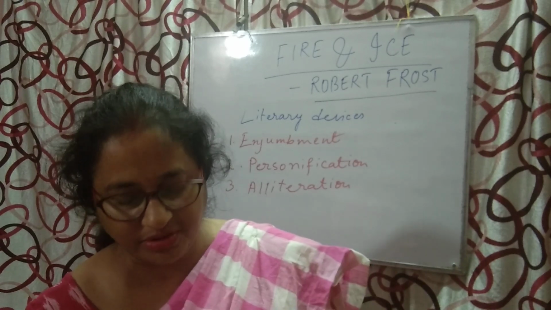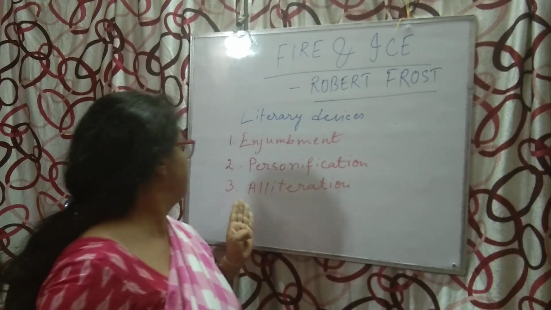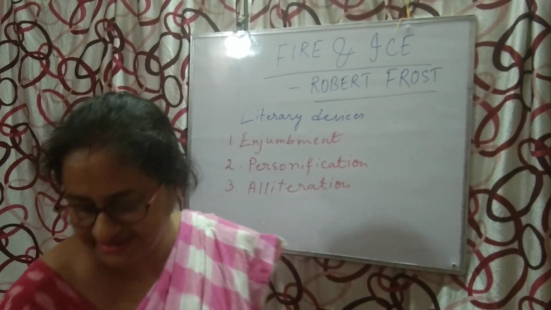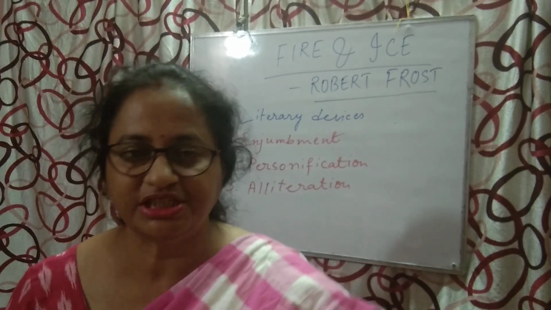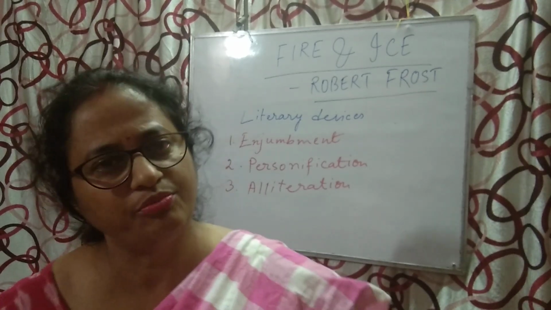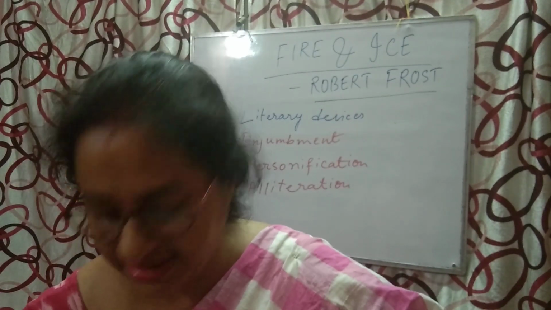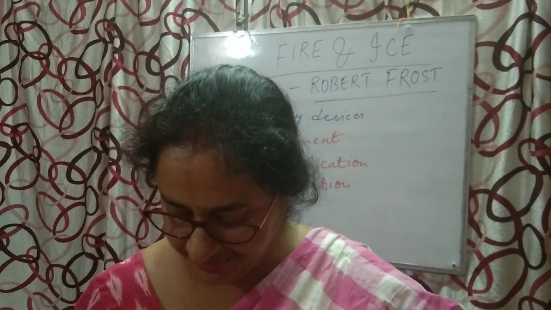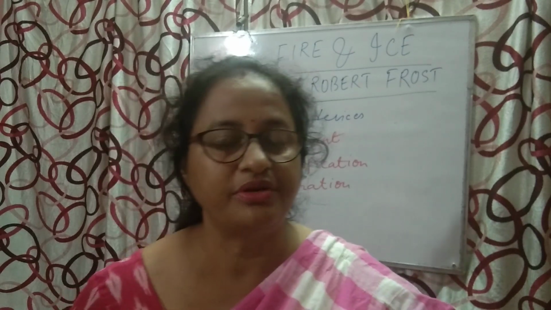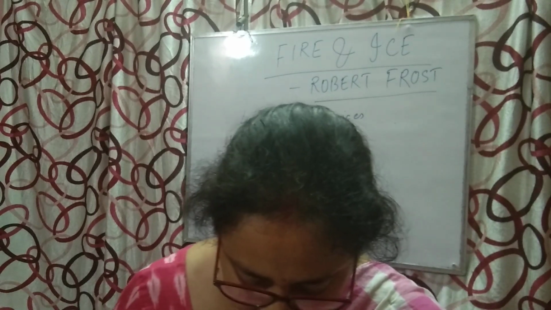Repetition of consonant sound in two consecutive words, in two or more. Here we have seen that 'some say'. Again the 'sa' sound is repeated. Correct?